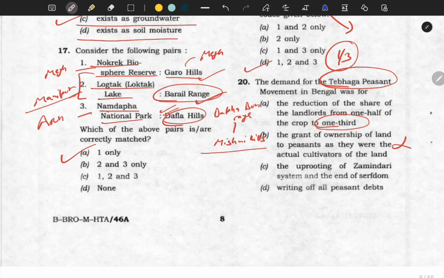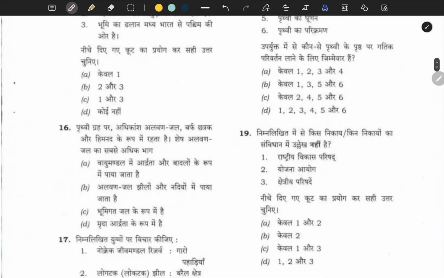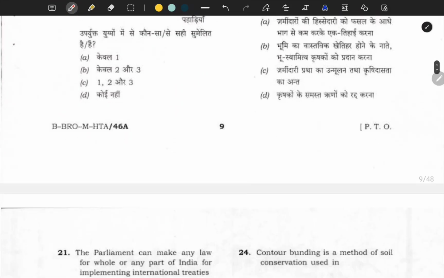See, Britishers were not very much, you can say, hurtful people, or very much the uprooting of Zamindari system and the end of serfdom. No, it was not there. So nothing is like that. Writing off of all peasants' debts, no. It is not like writing off. So answer is that only. 1/2 to 1/3 reduction of share of landlords.